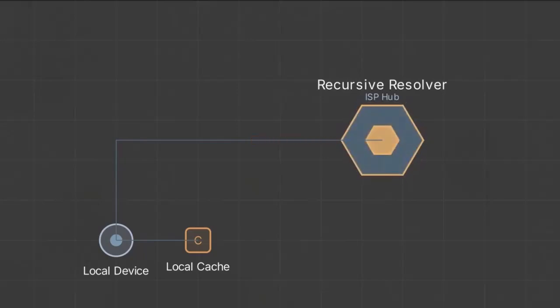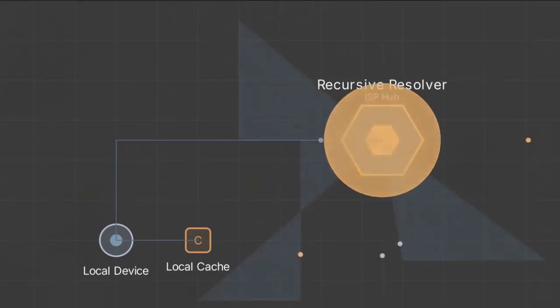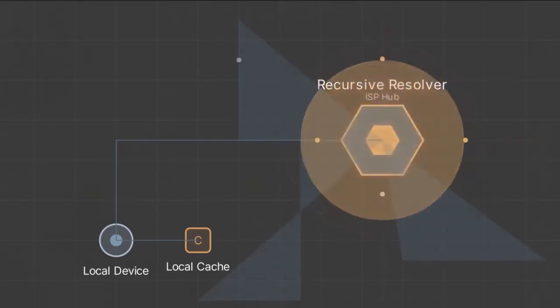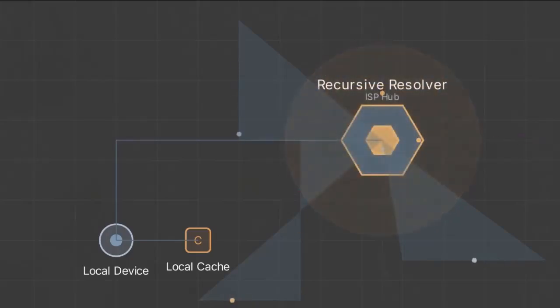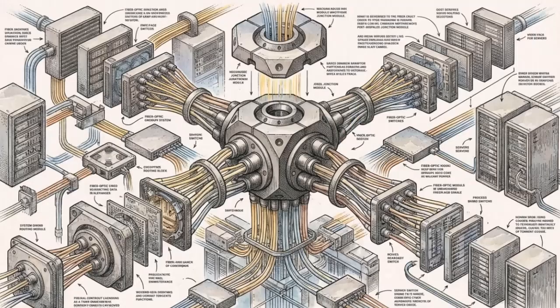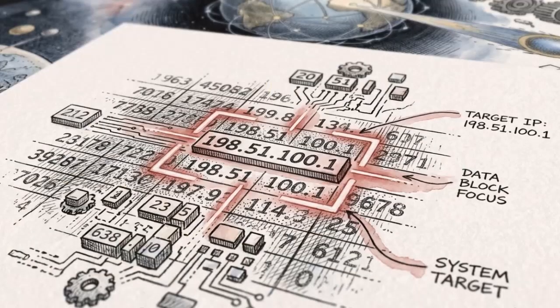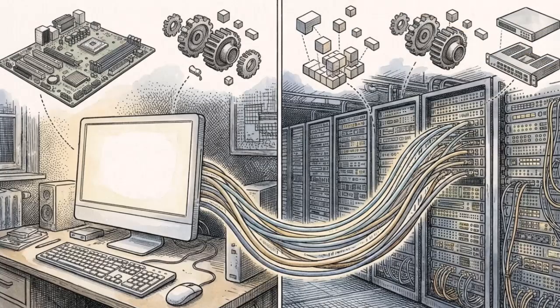It travels first to a recursive resolver, acting as a highly active regional junction box operated by your internet service provider. The recursive resolver functions as a relentless delegator. Its primary objective is to hunt down the numeric answer by interrogating the rest of the web on your behalf. This server serves as the critical boundary between your contained local environment and the chaotic expanse of the global internet.